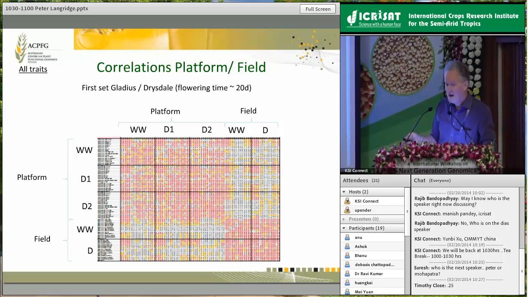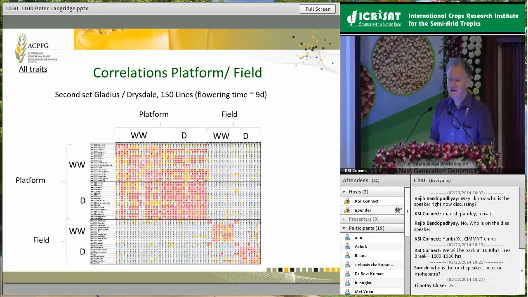However, if we look at this, there's a fair spread in maturity, about a 20-day spread in flowering time between the lines that we used here. If we then remove flowering time as a variant in this, in other words, you look at a more narrow set of germplasm, suddenly we find our correlation between anything we see in the field and anything we see in that fancy, and I should say very expensive, phenotyping platform evaporates completely. In other words, there is not a single trait that we could measure in either system that is correlated.